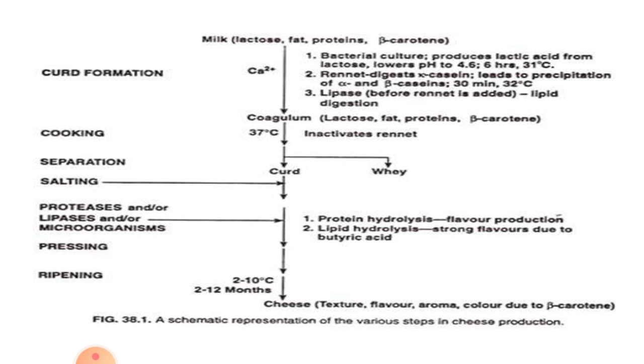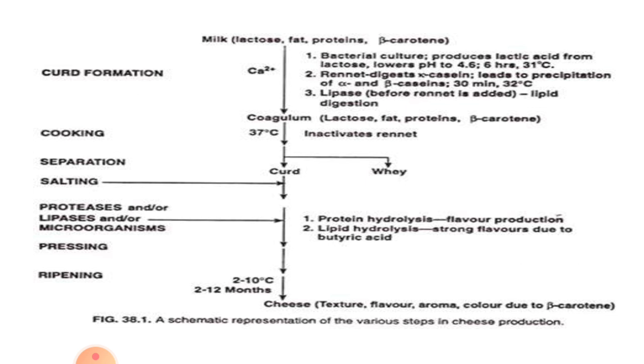The rennet which is added digests the casein, leading to the precipitation of alpha and beta casein at 32 degrees centigrade for a period of 30 minutes. Whereas lipase enzyme, before rennet is added, will digest the lipids present in the protein.